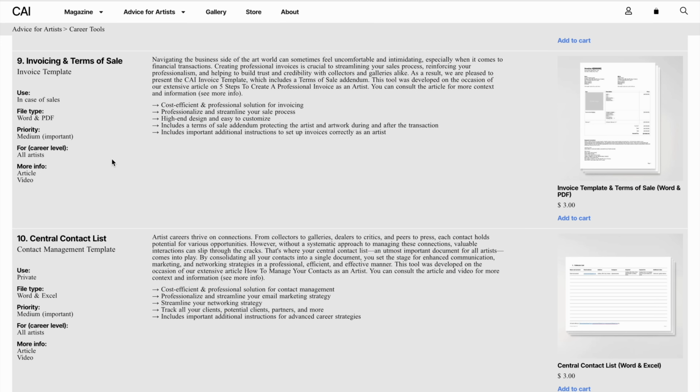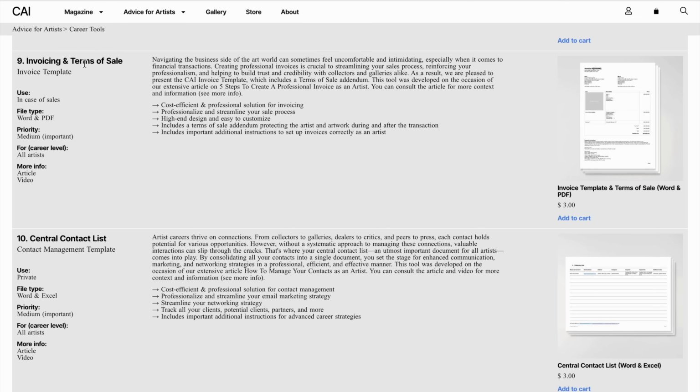Another very practical tool that is also often overlooked when it comes to advice for artists is of course having an invoice template, because invoicing and also the general terms of sale are very important if we want to start selling our works. So it can go 2 ways. In fact, you could simply have this sent directly to a collector when you have a direct sale, or you can simply use it to invoice your gallery when you want to round up and collect your money from all the sales that they have done.